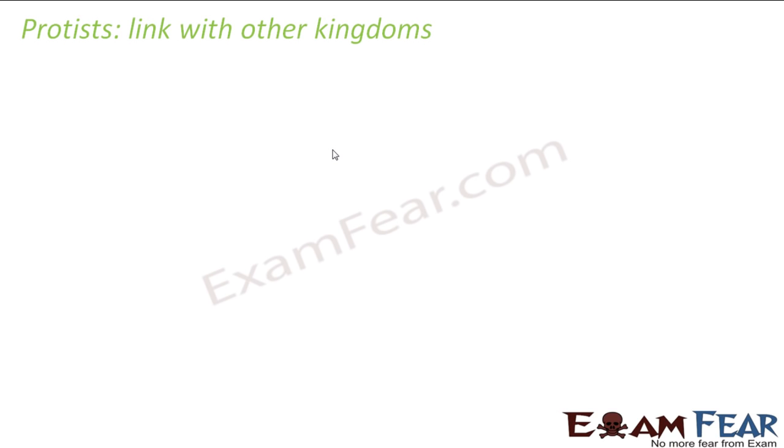During very earlier days, when Linnaeus came up with the two kingdom classification, it was not very easy for people to understand which organism falls into which kingdom. During those days, there were a lot of organisms which looked very similar to plants. Some looked very similar to animals. So people earlier thought that they should be plants or they should be animals. But then later when they studied them even more thoroughly, they got to know that those organisms were neither plants nor animals. Instead, they were Protista.